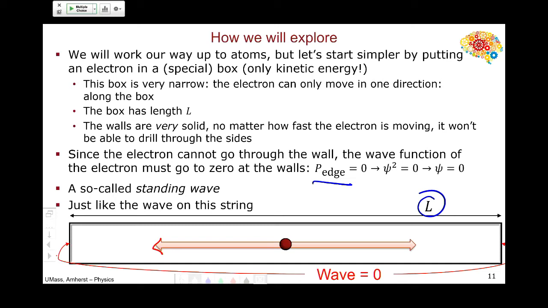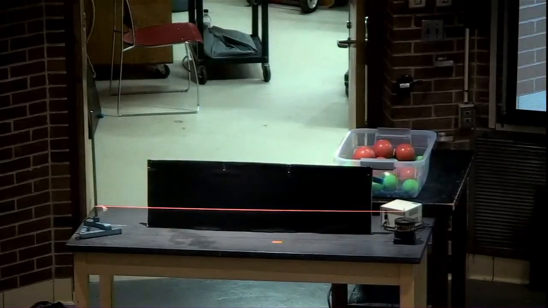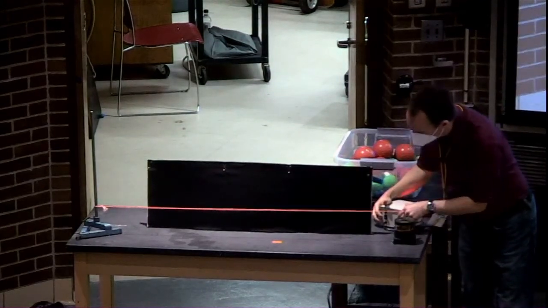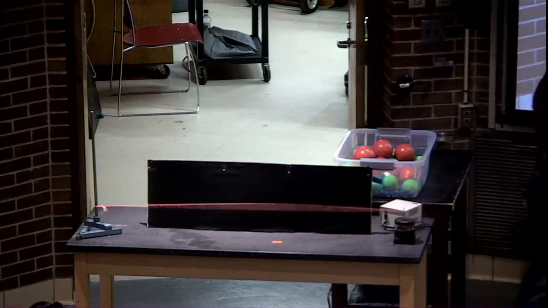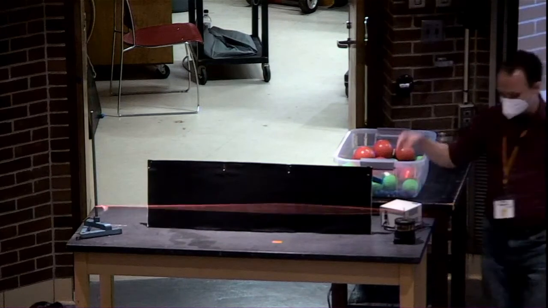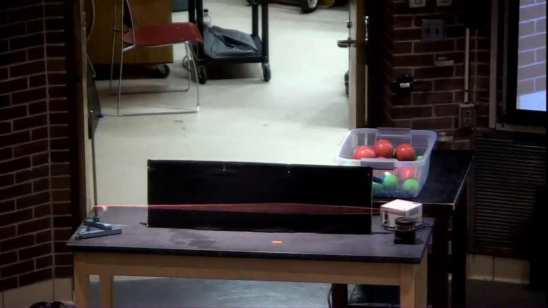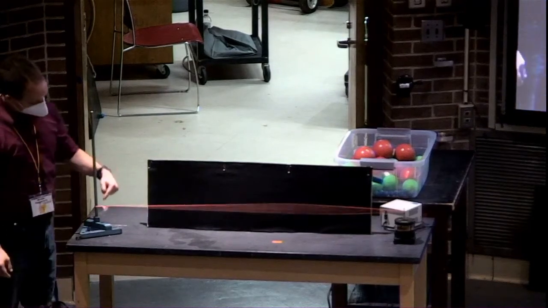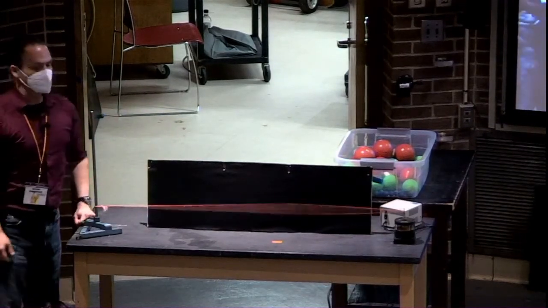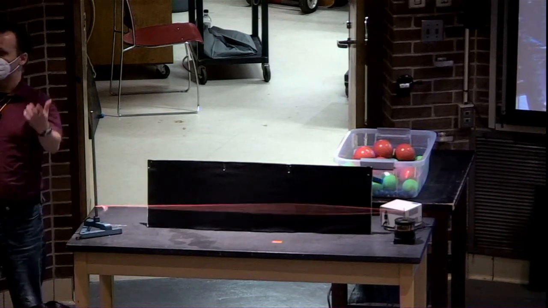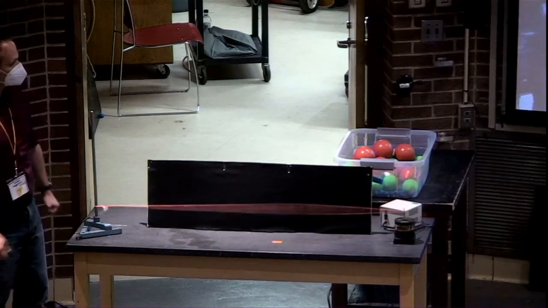This is a so-called standing wave, just like this one. So there's my standing wave. It goes to 0 at both ends. Remember, we've got to think of an electron as a wave sometimes. This is one of those times. You can see it goes to 0 on both ends because the probability of the wave existing over here is 0. So it's got to go to 0 on the ends.